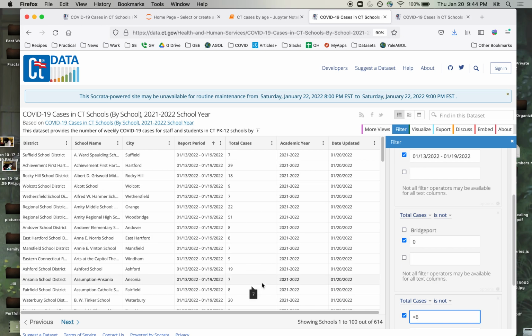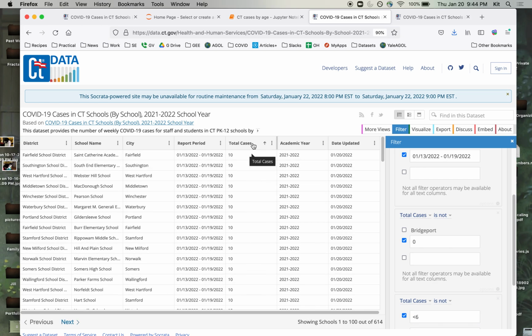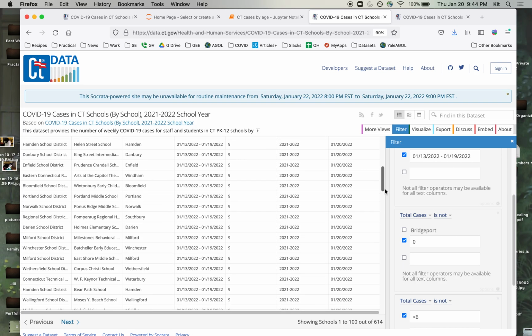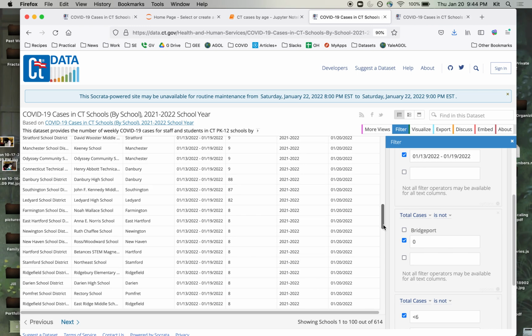Because this field is text, if you sort right now, descending, you get 93 and then 9. And then if you go down here, you get 88, 87, 82, and 8. It basically is alphabetizing them. It's not really sorting them in descending numeric order.